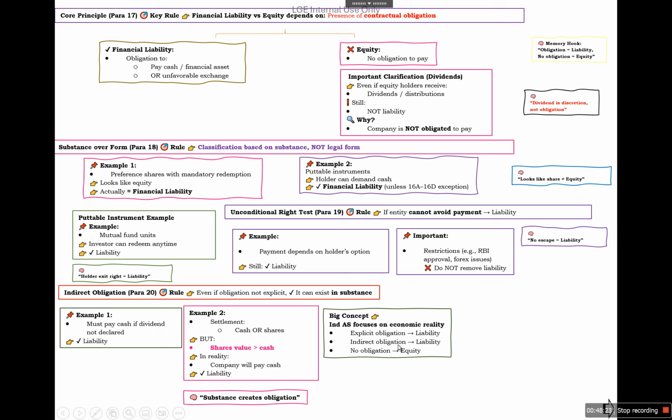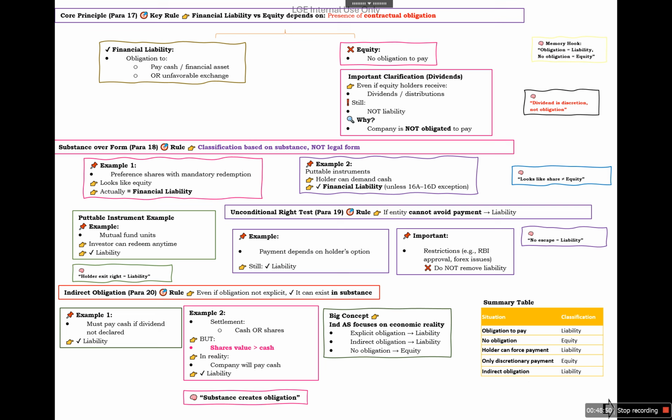The big concept is that India focuses on economic reality. Explicit obligation or indirect obligation is liability, but no obligation is equity. So obligation to pay is liability. No obligation is equity. Holder can force payment, it is a liability. Only discretionary payment, so there is no obligation, it will be classified as equity. And if it is an indirect obligation, then also it will be called a liability.